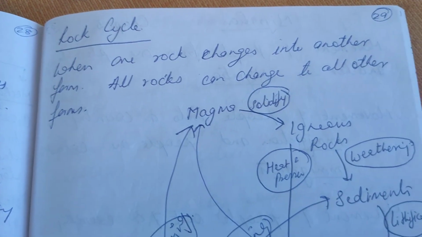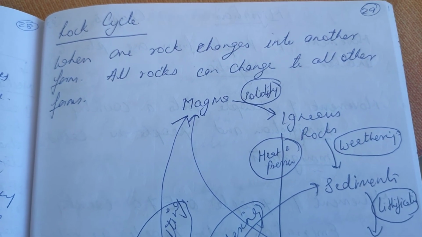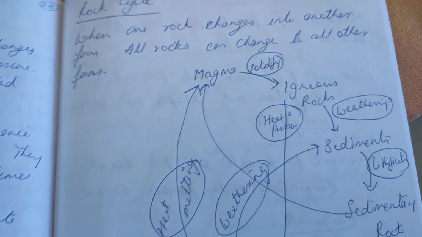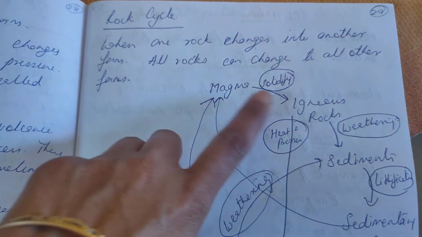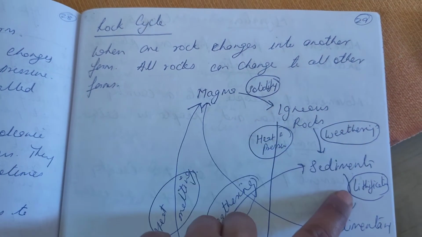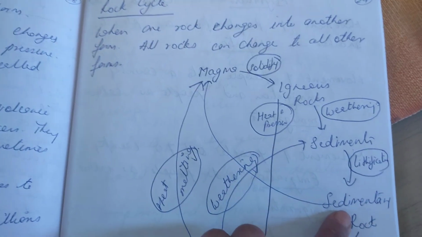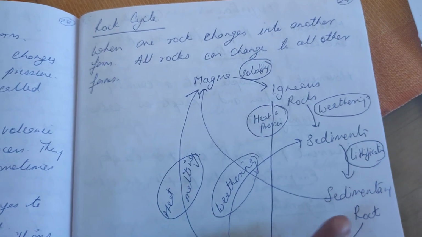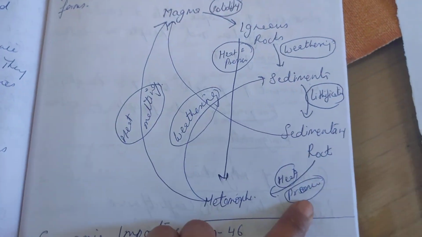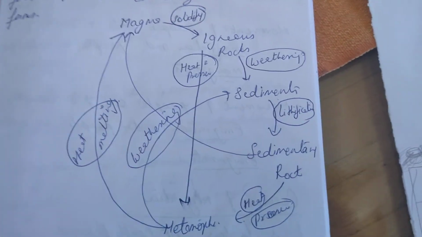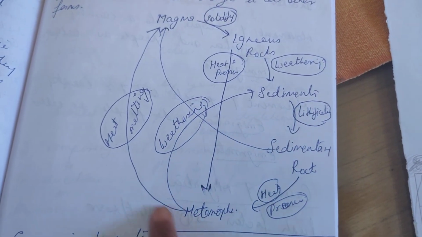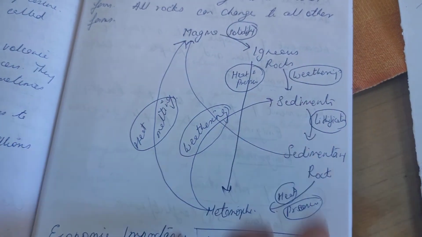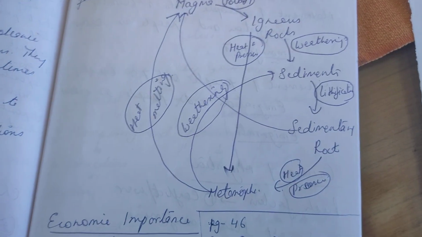There's another thing which is called the rock cycle, which is that any rock can change into any other form of rock, and this is called a rock cycle. So if it is magma, it becomes solid, turns into igneous rock, breaks down into sediments, gets together into sedimentary rock, and then if it is put under heat and pressure, turns into metamorphic rock. This weathers into sedimentary rock. If they come in contact with magma, they can heat, they can go back to magma and again become igneous. So all the rocks are interchangeable, and therefore this is called a rock cycle.